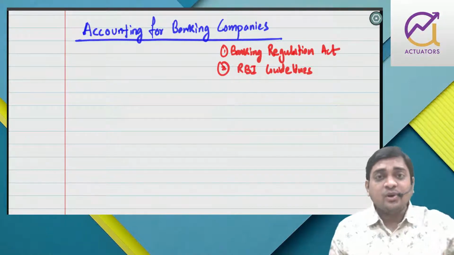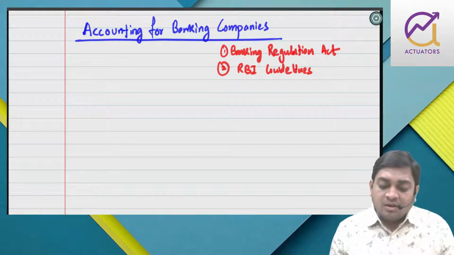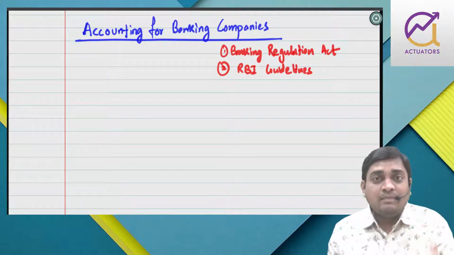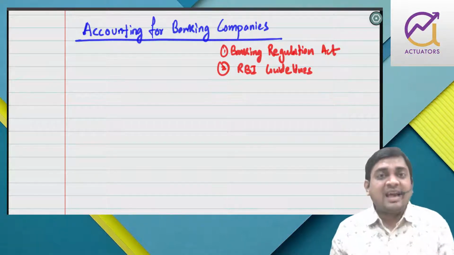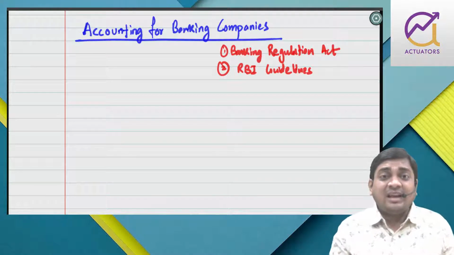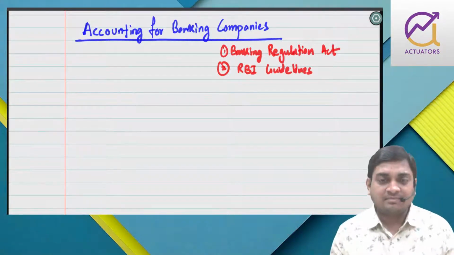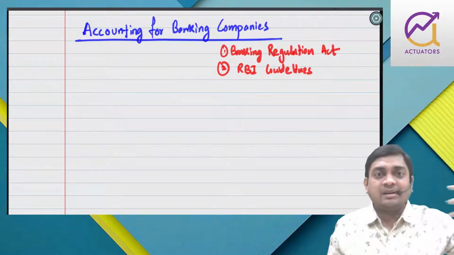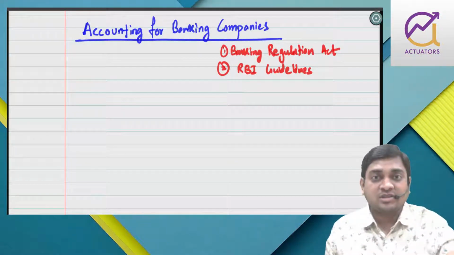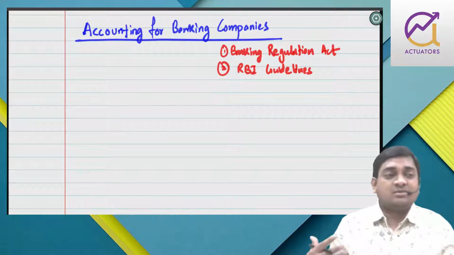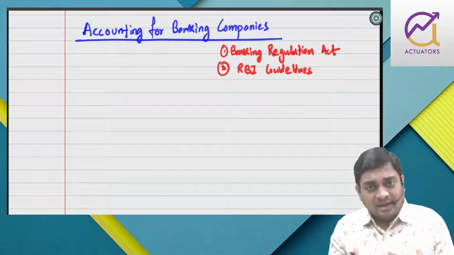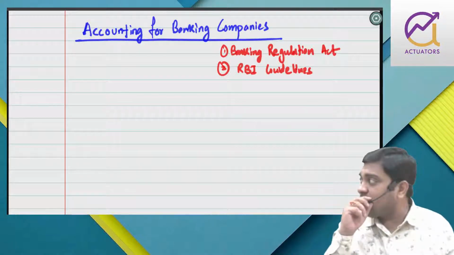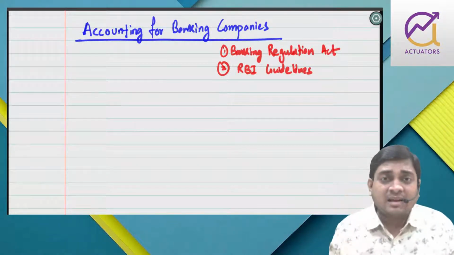Why do you need to route your money through the banking system? What is the main business of a banking company? Basically, they accept deposits and they are into the business of lending money. Suppose I run a company and I am accepting public deposits and using that money for the purpose of my manufacture or trade. In that case, I am not a banking company.